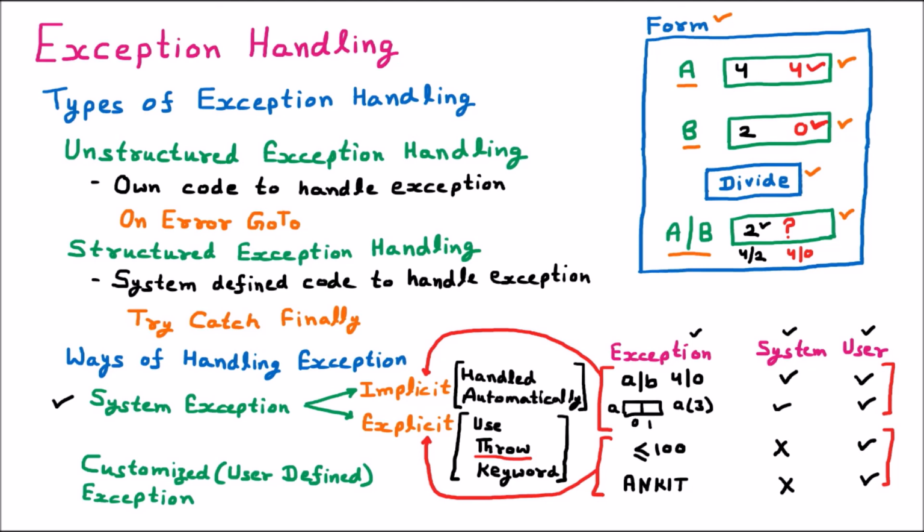I want my name, which is Ankit, to be given the power so that I can handle the exception. I don't want to use the system names, like exception or index out of range. I want to use my name, create my object, just like catch ex as Ankit. So use my name. This is called the customized or user-defined exception.